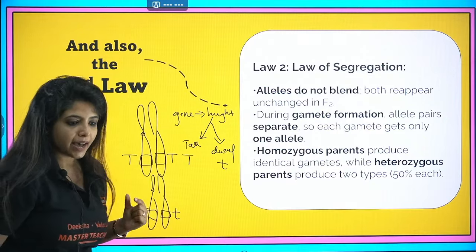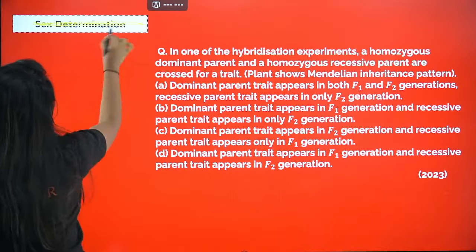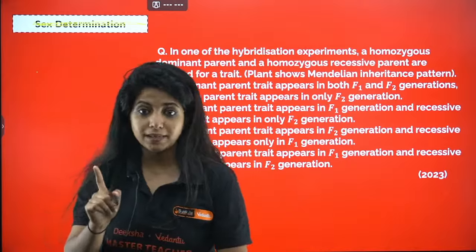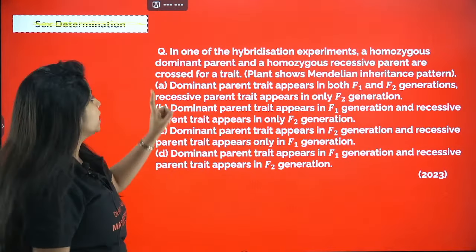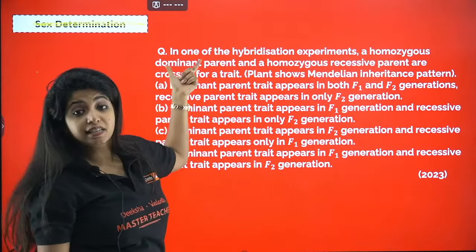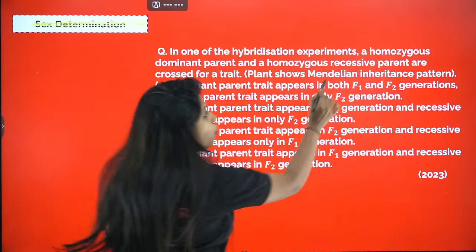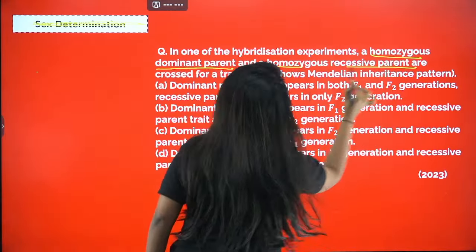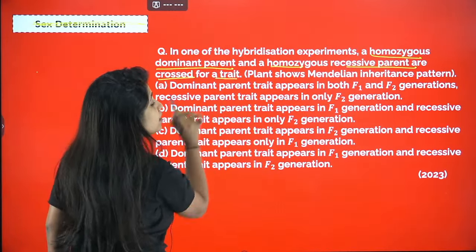We are seeing the first question out there. I don't know why sex determination is written over here. No, this is not. Okay. Try to solve this question. This is from KCET, okay? I told you red background means KCET. In one of the hybridization experiments, a homozygous dominant parent and a homozygous recessive parent are crossed for a trait.